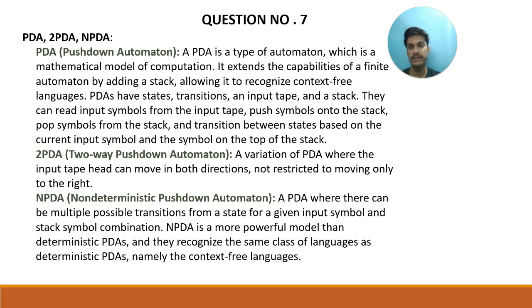So 2PDA stands for two-way pushdown automaton. It is a variation of PDA where the input tape head can move in both directions, not restricted to moving only to the right. So the NPDA stands for non-deterministic pushdown automaton, a PDA where there can be multiple possible transitions from a state for a given input symbol and stack symbol combination. NPDA is a more powerful model than deterministic PDAs, and they recognize the same class of languages.